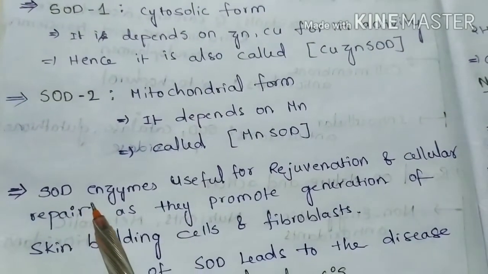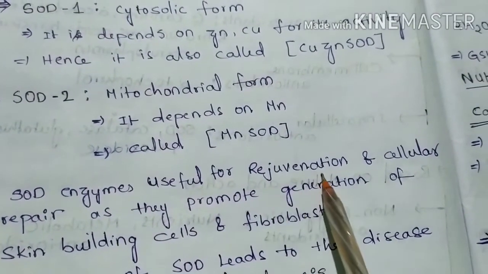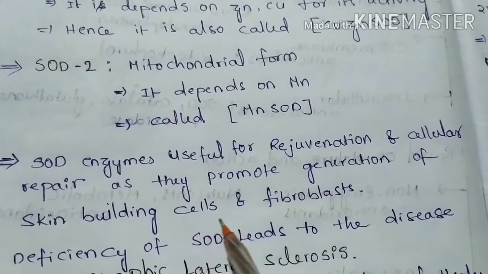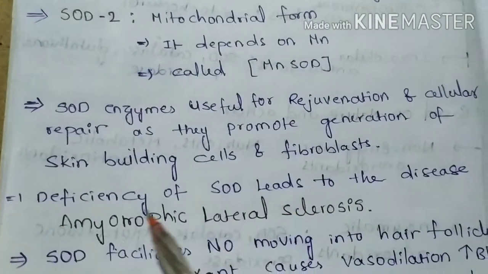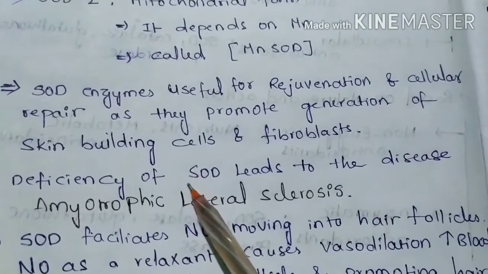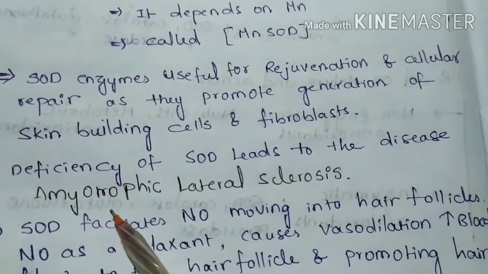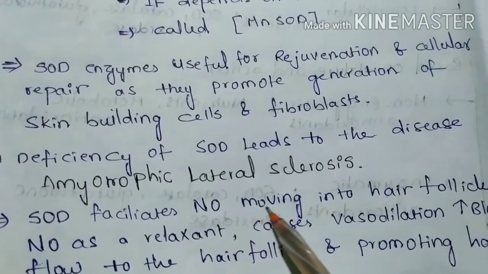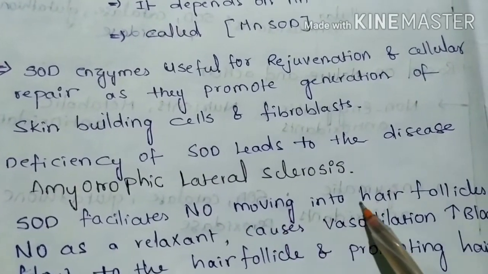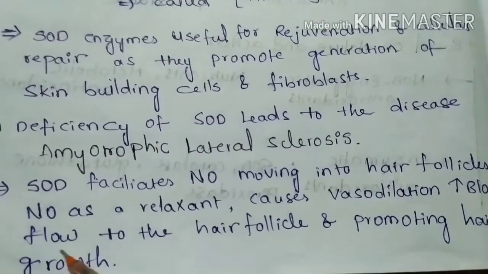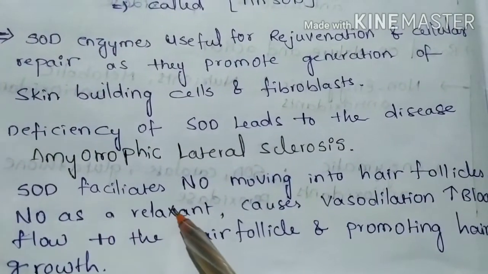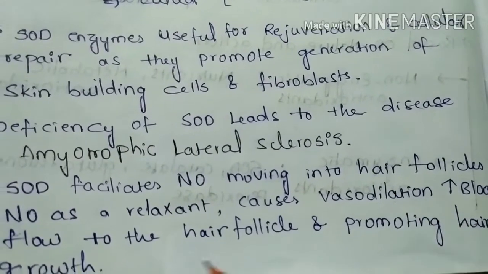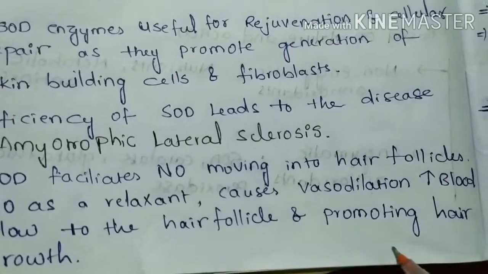Superoxide dismutase enzymes are useful for rejuvenation and cellular repair as they promote generation of skin building cells and fibroblasts. Deficiency of superoxide dismutase leads to the disease known as amyotrophic lateral sclerosis. SOD facilitates nitric oxide movement into hair follicles. Nitric oxide acts as a relaxant, which causes vasodilation and increases blood flow to the hair follicle, promoting hair growth.